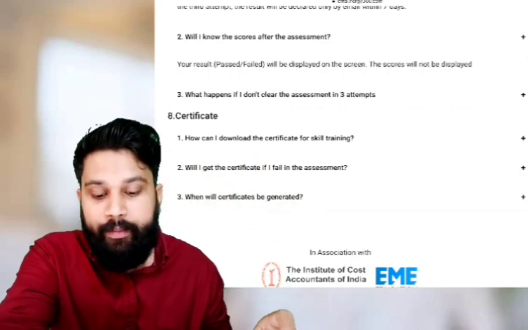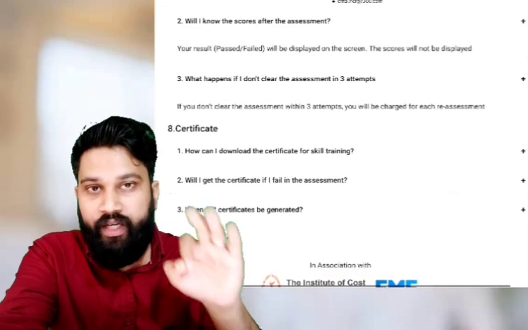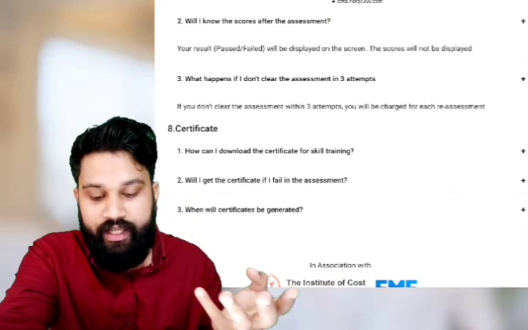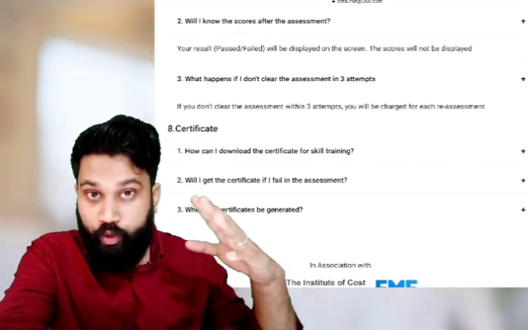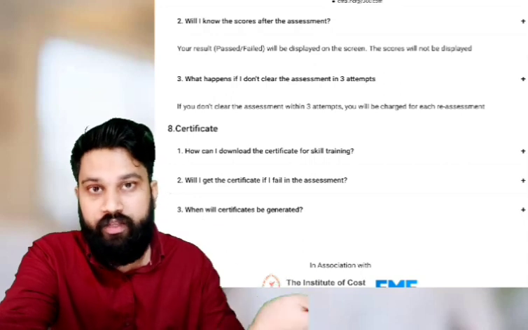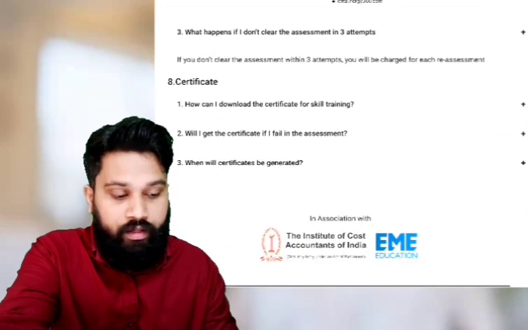Okay. What happens if I don't clear in the 3 attempts? You have 3 attempts. If I don't clear in 3 attempts, you will be charged for reassessment. Reassessment is possible, but we have to pay some fees for that. If I fail in 3 attempts, okay.